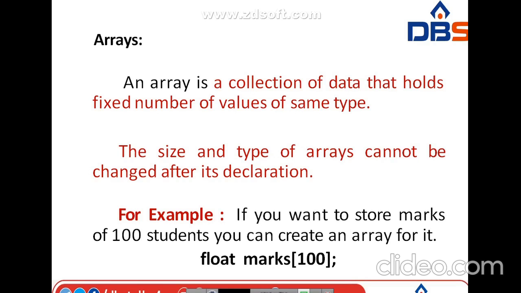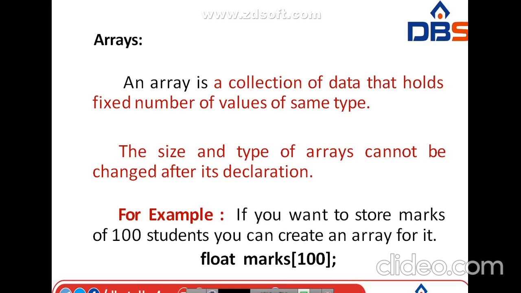In order to avoid those problems, we are going to use the concept called an array. By using arrays, we can store multiple values of the same data type with one name, in one place. So what is the definition? An array is a collection of data that holds a fixed number of values of the same data type. The size and the type of an array cannot be changed after declaration.